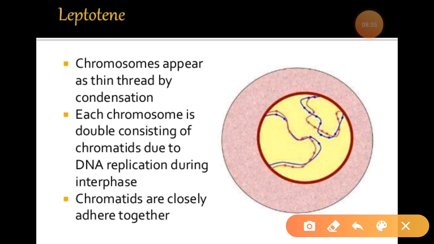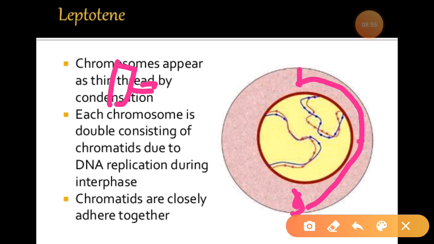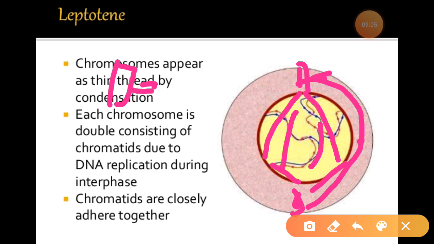As we all know, the centrioles are found there, and they start to move to their poles. After reaching the poles, they start to form the astral rays, and the chromatids are closely adhered together.